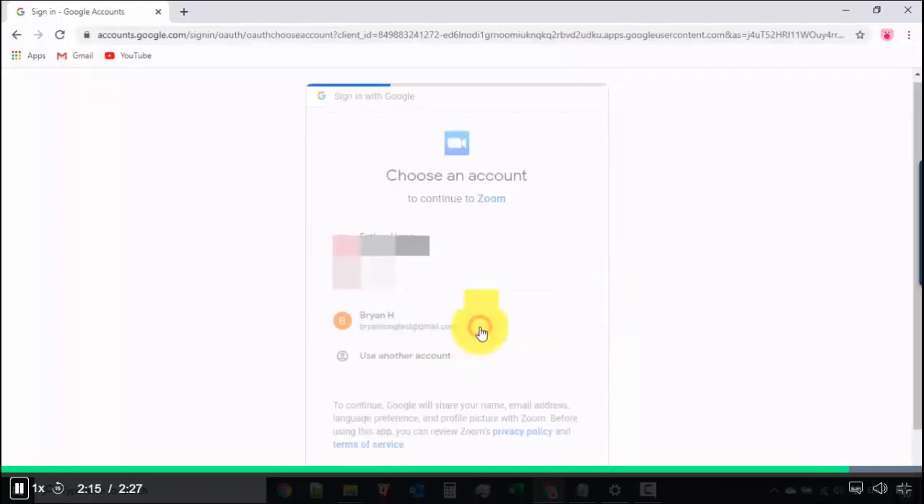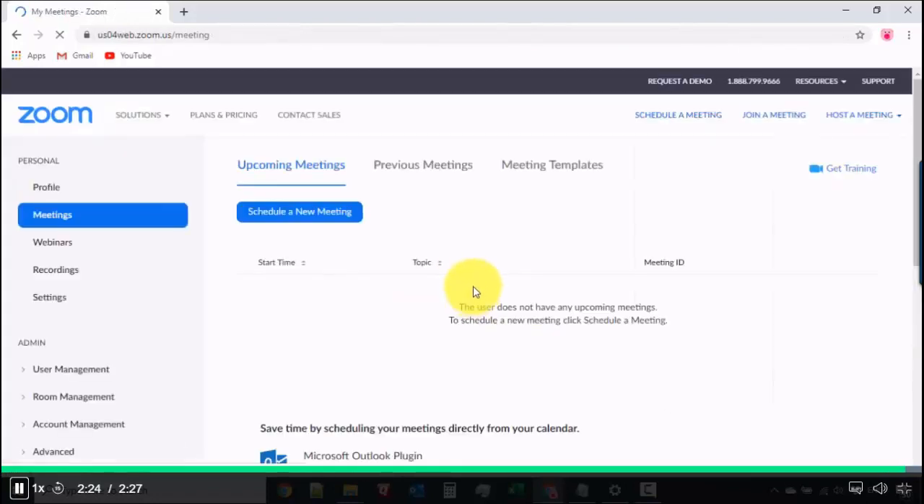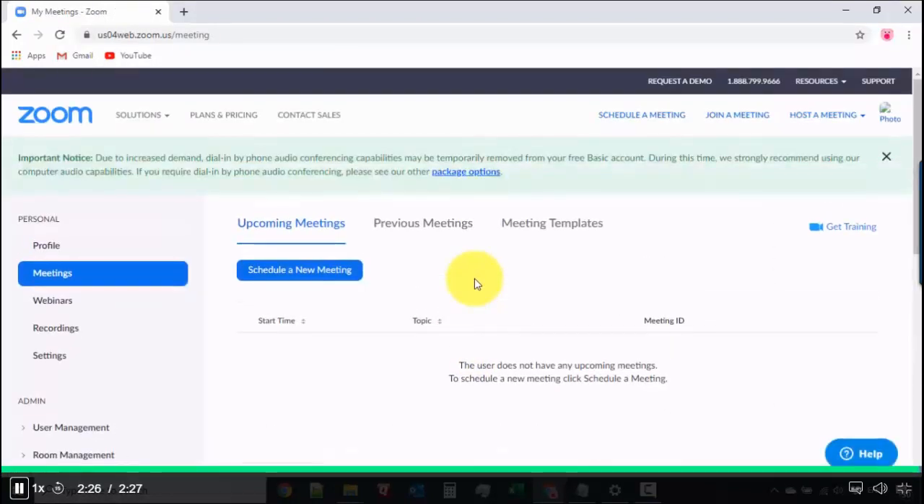I'll click on my account. So now we have this, our Gmail account is good to go, the sign in, and I'll just click create account. And just by that, I'm already inside Zoom. Okay, so we're inside Zoom.